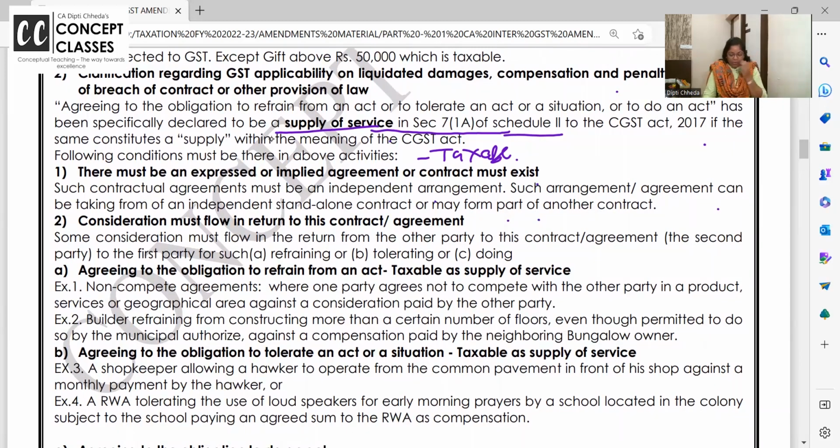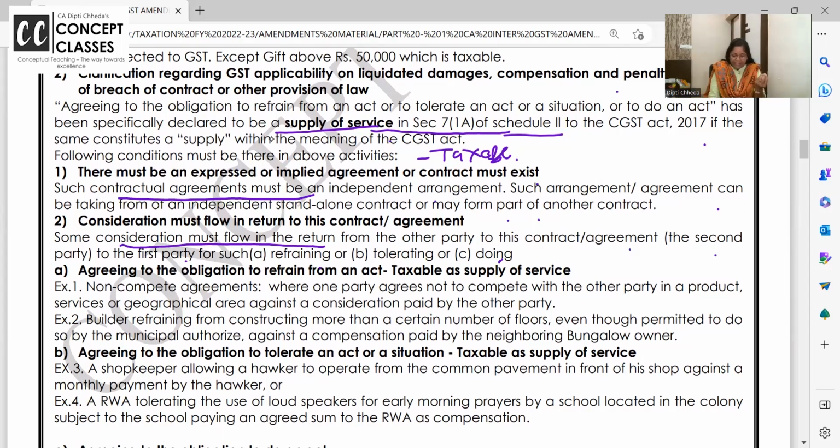Consideration must flow in return to this contract or agreement. Some consideration must flow in return from the other party to this contract or agreement, and the second party to the first party for such refraining, tolerating, or doing. Are you getting? So some consideration must flow and there should be a contract. Then you can say, okay, this is supply of service and it is liable for GST. There should be a clear-cut contract and some money should come.